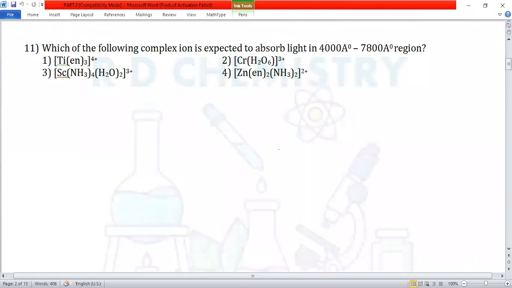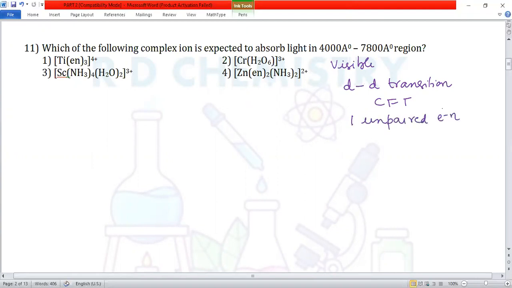Question number 11. Which of the following complex ions is expected to absorb light in the 4000 to 7800 angstrom region? This belongs to the visible region. Here, the electron absorbs energy and goes to the excited state, which is responsible for d-d transition of the electron. And this is according to the CFT theory. That means there must be at least one unpaired electron in the complex.